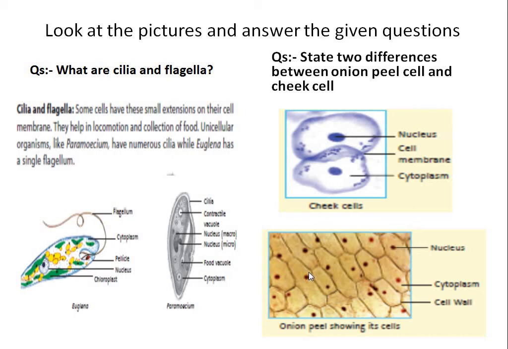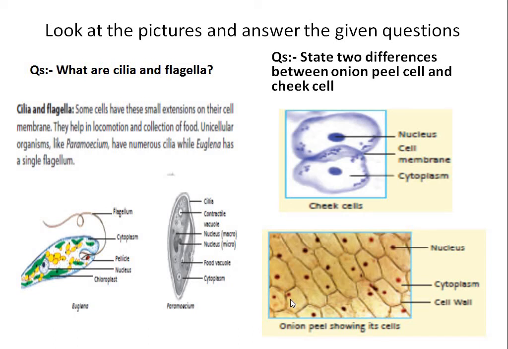Onion is a plant, and the nucleus in a plant cell is placed peripherally. See, this is the boundary of the cell. The onion cell is rectangular in shape. You can see the nucleus is peripherally placed, sidewise, not in the center.